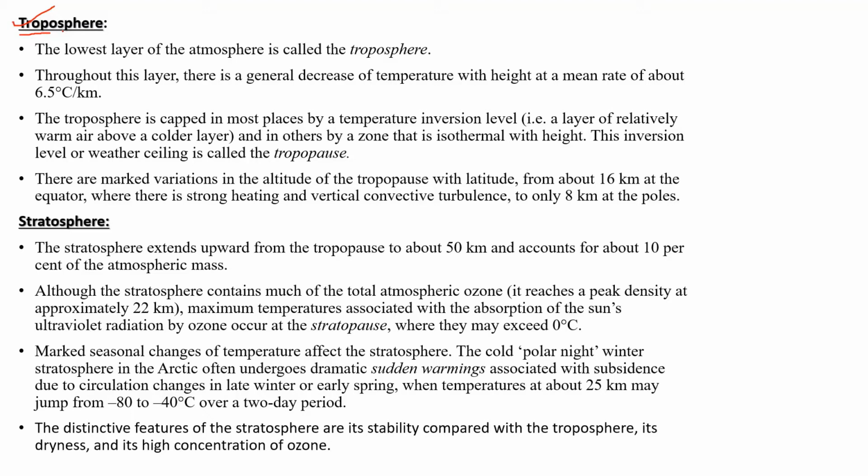Average elevation of this troposphere is about 16 km over the equatorial region and 8 km over the polar region. And the temperature in this layer gradually decreases with elevation, which is about 6.5 degrees Celsius per kilometer, or 3.5 degrees Fahrenheit per 1000 feet elevation, which is known as the normal lapse rate of temperature.